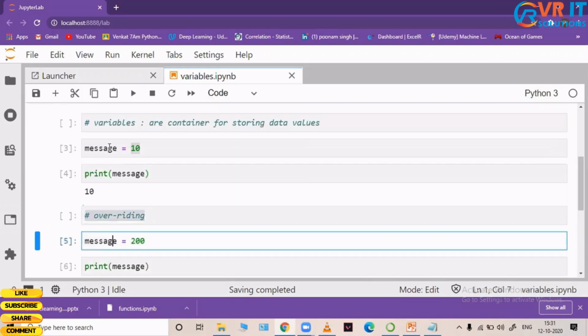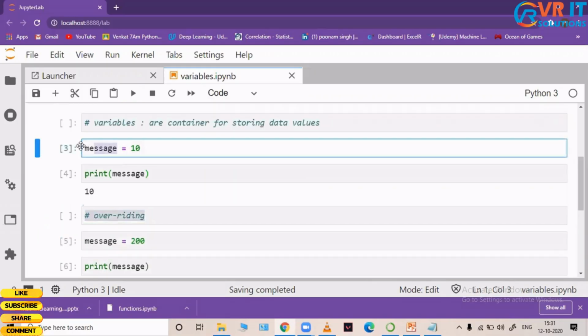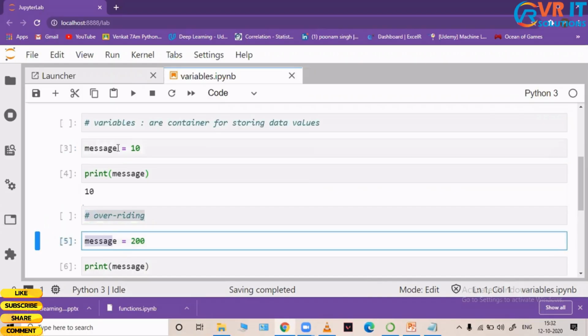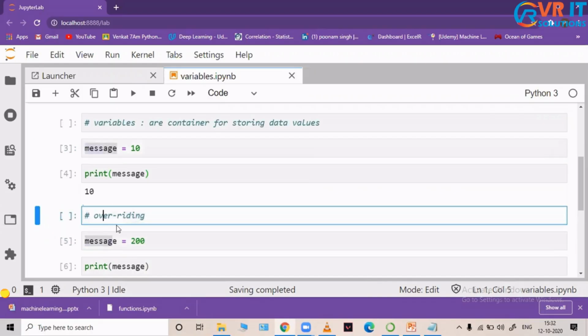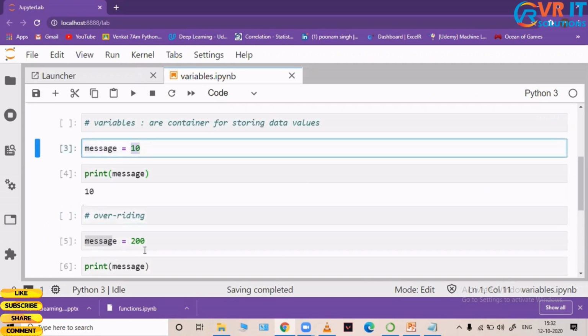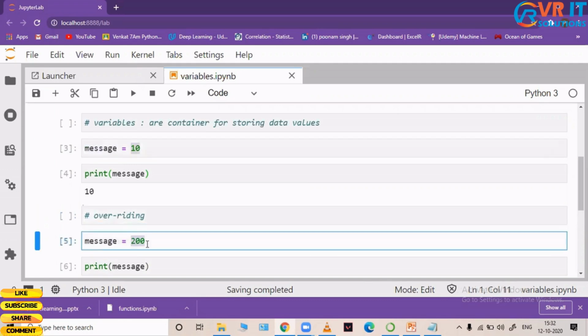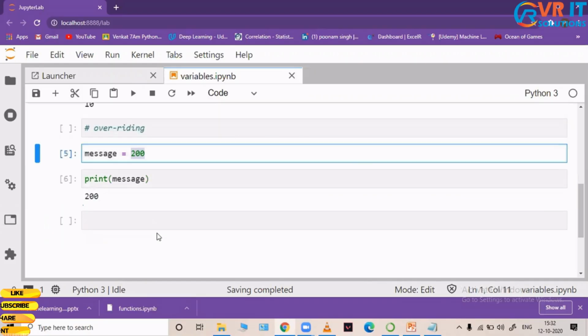So always remember, when you want to work with two separate variables, the names should be different, else overriding happens. In overwriting, my old value is deleted and overwritten by 200.